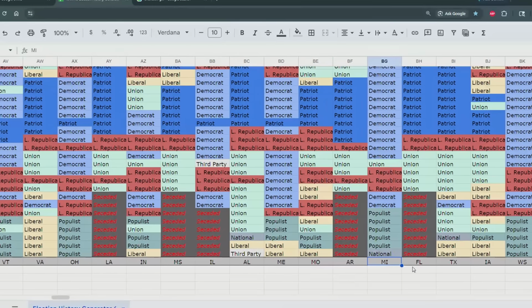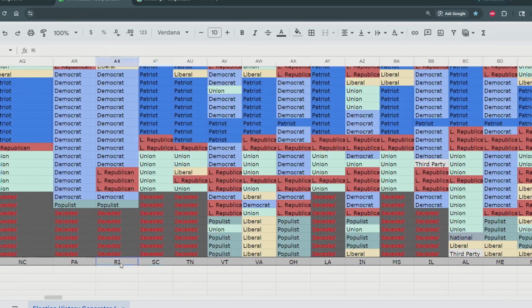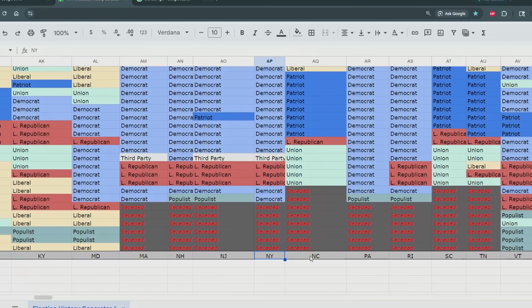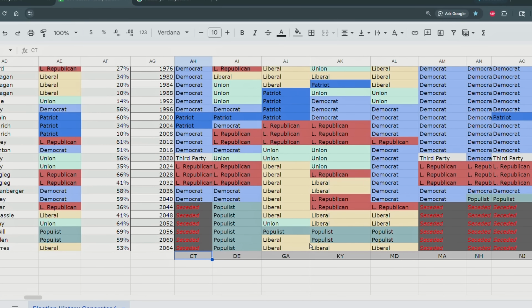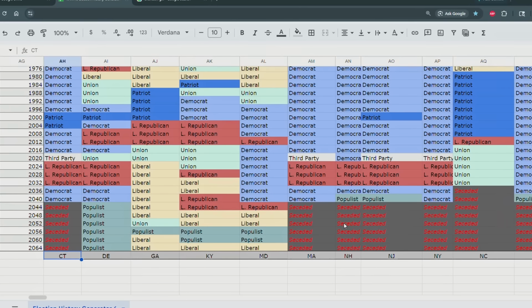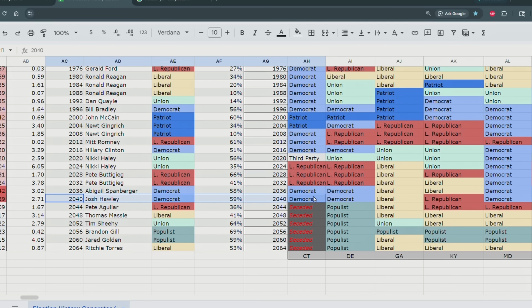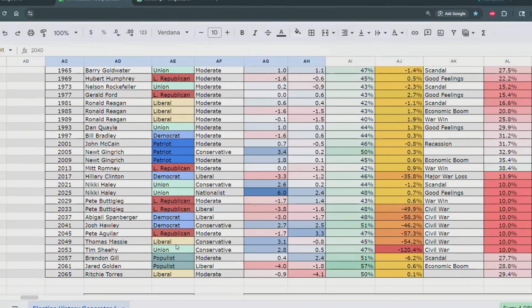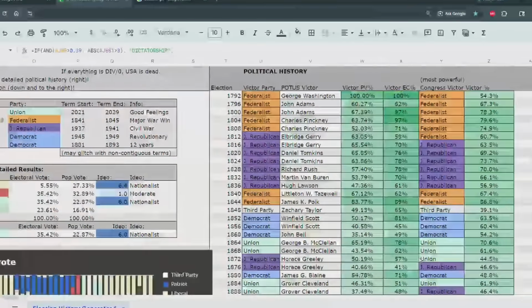So we have Florida, Arkansas, Illinois, Mississippi, Louisiana, Tennessee, South Carolina, Rhode Island, Pennsylvania, North Carolina, New York too. So I don't know why New York's over here. New Jersey, New Hampshire, Massachusetts all seceding. And Connecticut too. So that's like conservative states and progressive states seceding because of, I guess it must have been, look at that, Josh Hawley. Look at that. He did not do a good job. So Josh Hawley, this is when all those states seceded, and they just stayed seceded. So eventually, if a president did a good job in the 2070s or something like that, the country would reunite. But for now, America is in a pretty crappy situation.